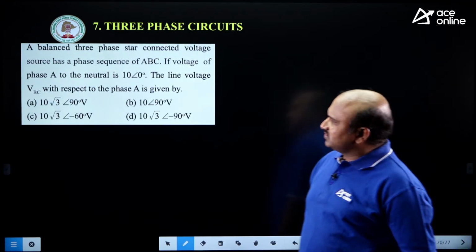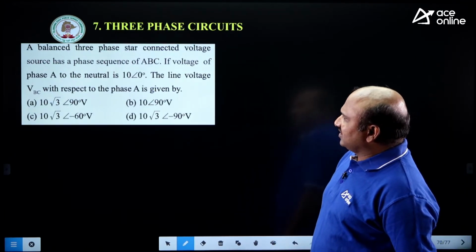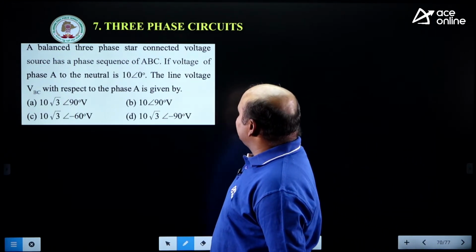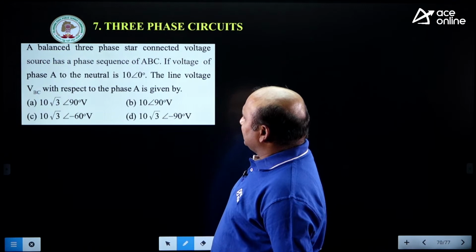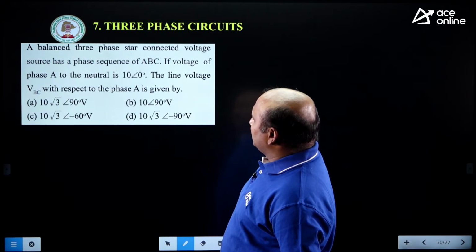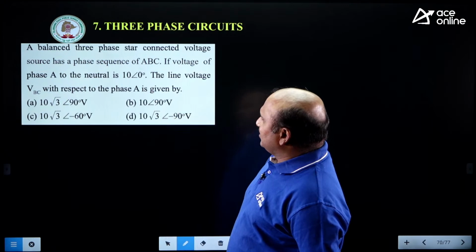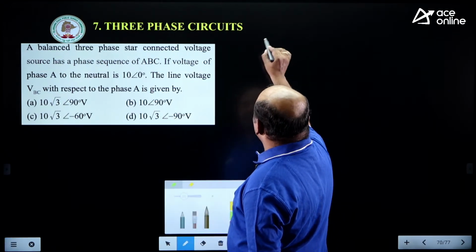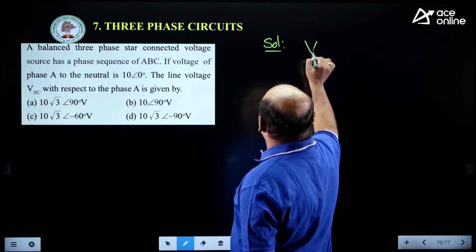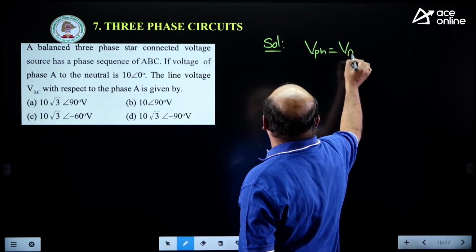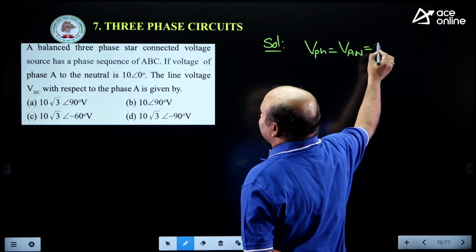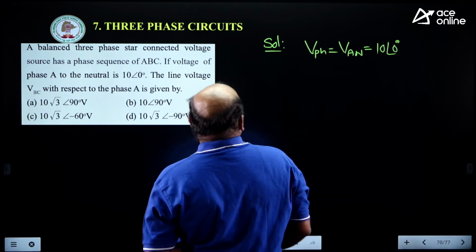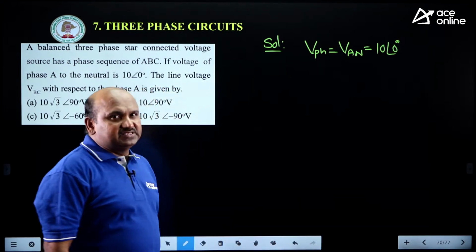Now, 3-phase circuits. A balanced 3-phase star connected voltage source has phase sequence ABC. If the voltage of phase A neutral is equal to 10 at an angle 0 degrees, the line voltage with respect to BC. Here, you know that this is very simple now. Phase voltage is given, V phase. VAN is given as 10 at an angle 0 degrees, and he wants VBC.